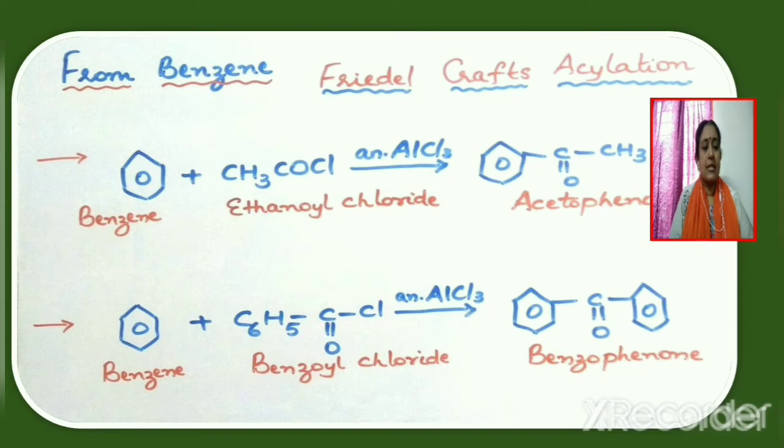So let us now consider how acetophenone can be prepared. Here, benzene is made to react with ethanoyl chloride, that is acetyl chloride, in the presence of anhydrous aluminum chloride. Now, how is benzophenone prepared? It is prepared by the reaction of benzene with benzoyl chloride, C6H5COCl, in the presence of anhydrous aluminum chloride. So these reactions are called Friedel-Crafts acylation.